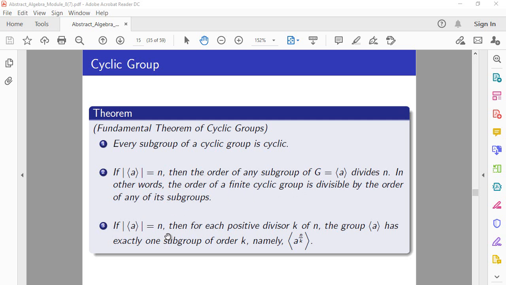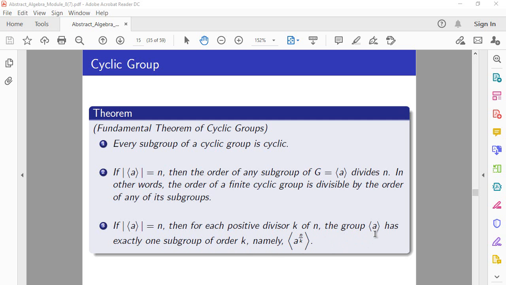If the order of A is n, then for each positive divisor k of n, the group generated by A has exactly one subgroup of order k, namely the subgroup generated by A to the power n over k.